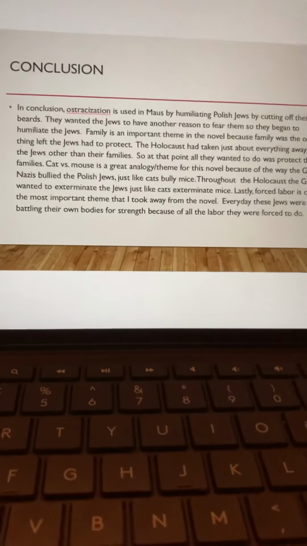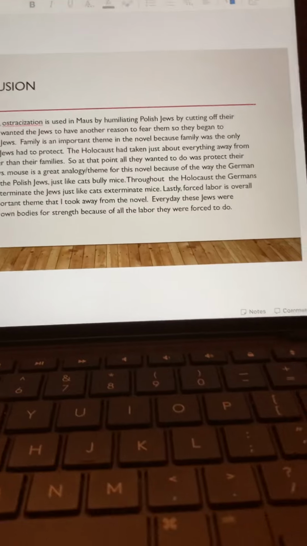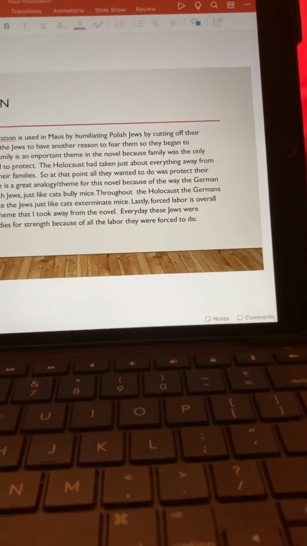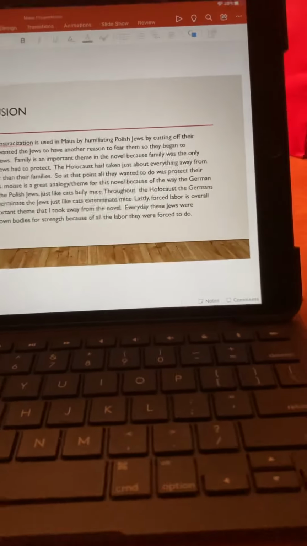Lastly, forced labor is overall the most important theme that I took away from the novel. Every day, these Jews were battling their own bodies for strength because of all the labor they were forced to do. And if they weren't doing the labor, they'd get killed. So they had no other option. They had to do it.